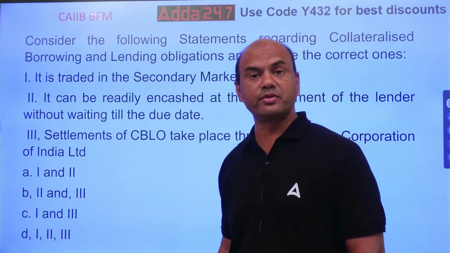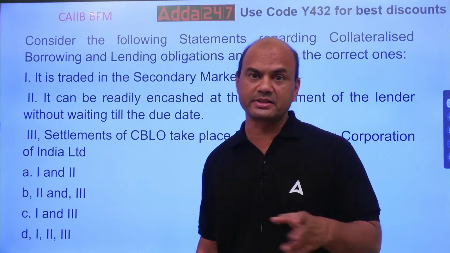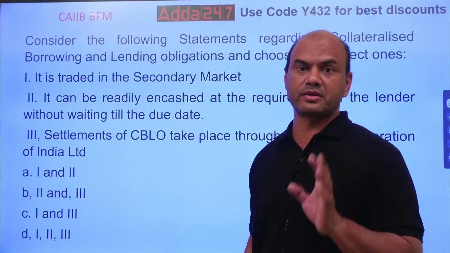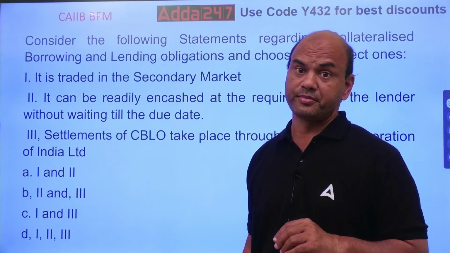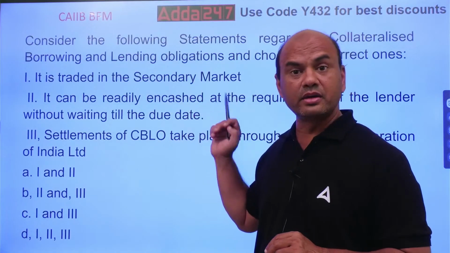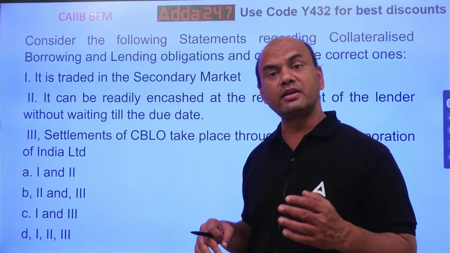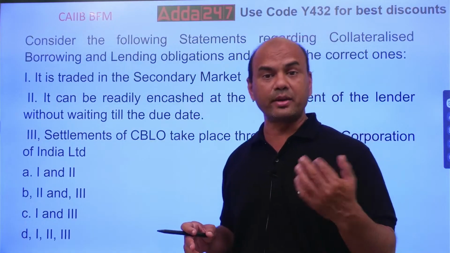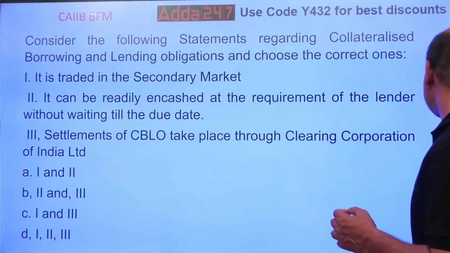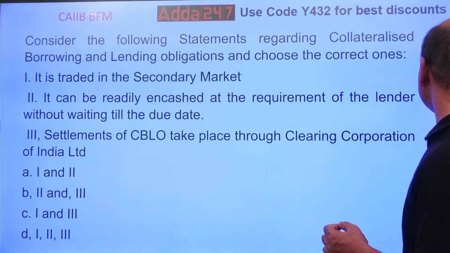Secondary market means what? There are two markets: primary and secondary. Primary means whenever you get it directly from the issuer. Now when I trade between the dealers, suppose I purchase the IPO and then I have sold it, then it comes to the secondary market.